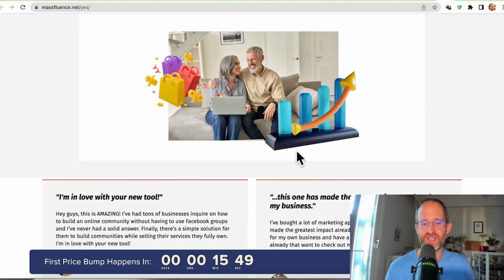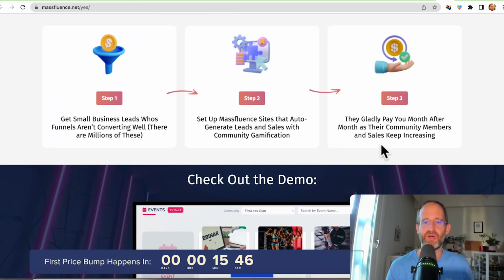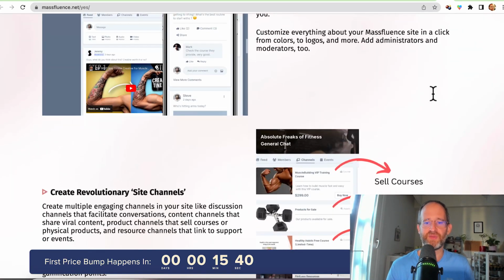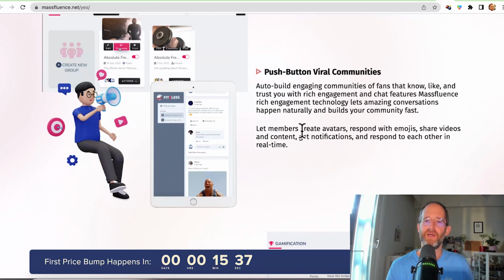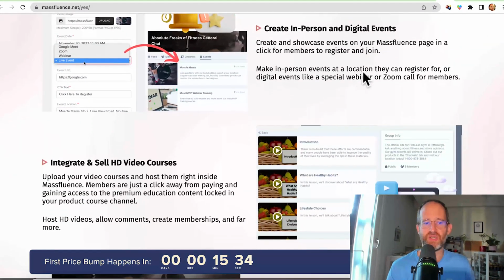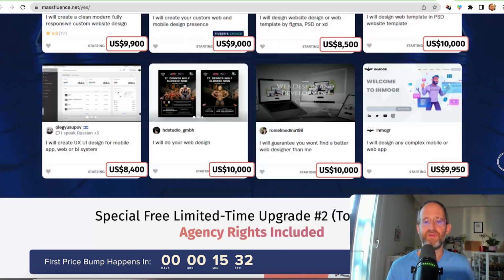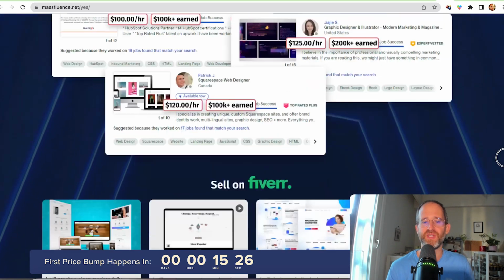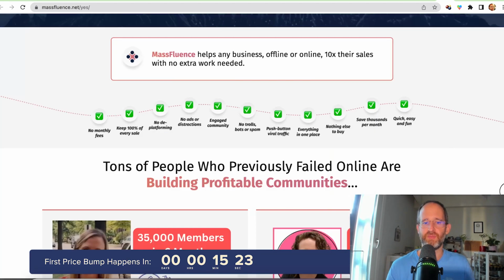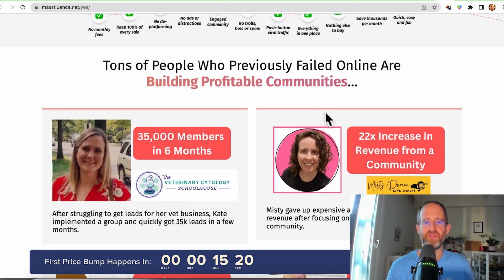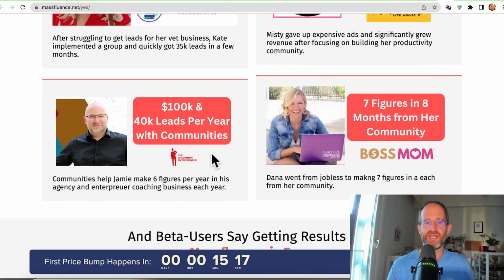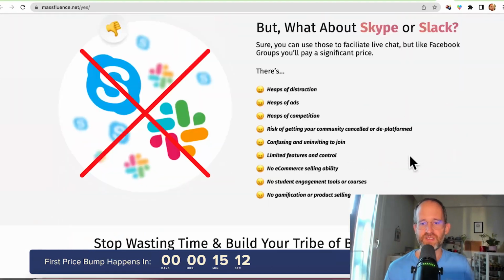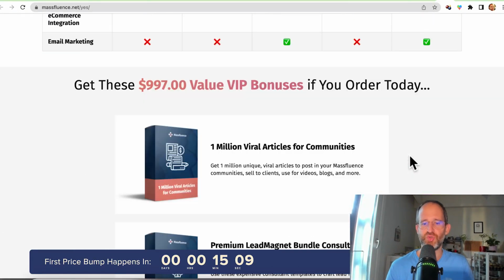And then they say, watch the leads and sales happen hands free after people start sharing and actually interacting with your content. And you can create next generation sites from the Done For You templates, create the site channels here, the push button communities, the gamification here, all that included inside of the front end of this software. You can actually sell these websites on different platforms like Upwork and Fiverr. And then they have some examples here of people building profitable communities. These guys making hundreds of thousands of dollars, even millions by building their own communities. And of course, you need a software in order to do that.